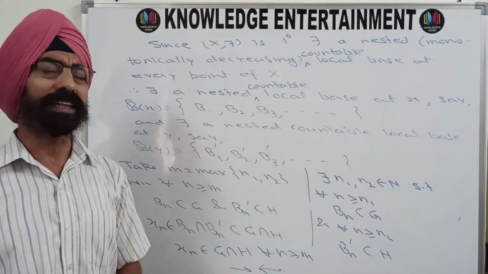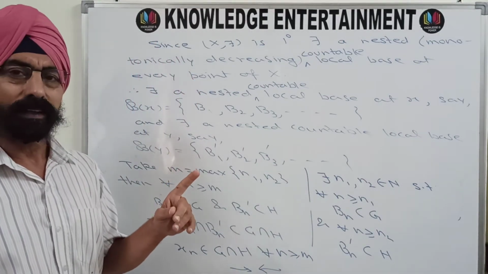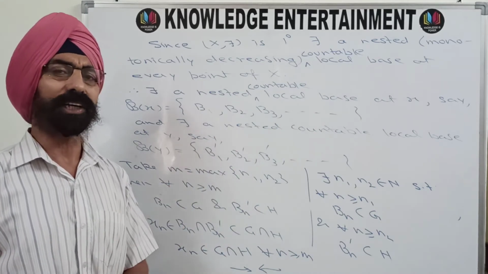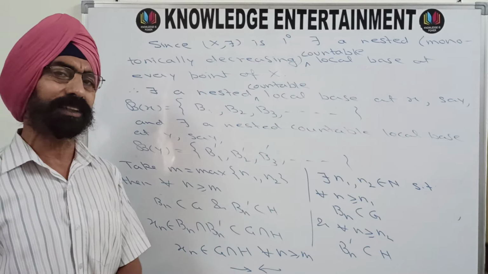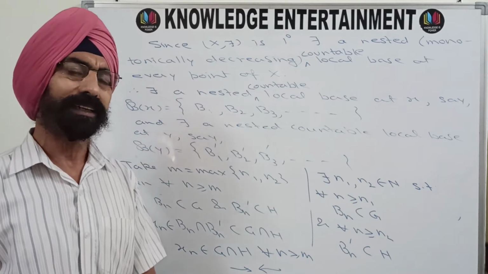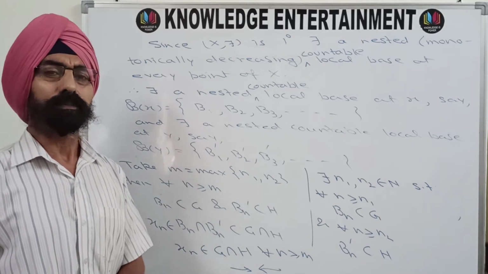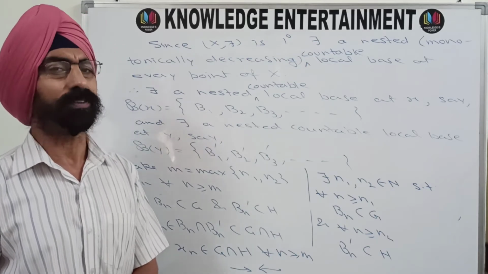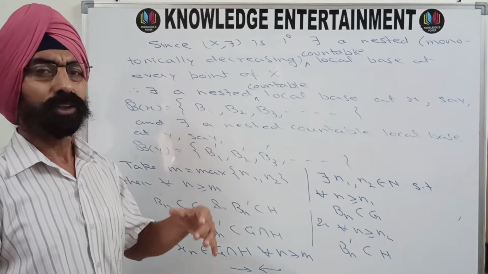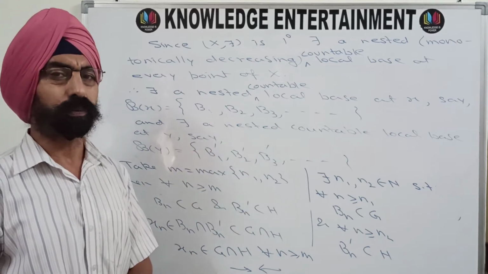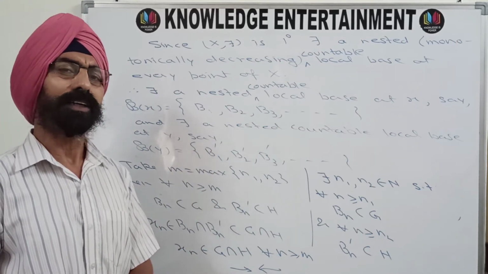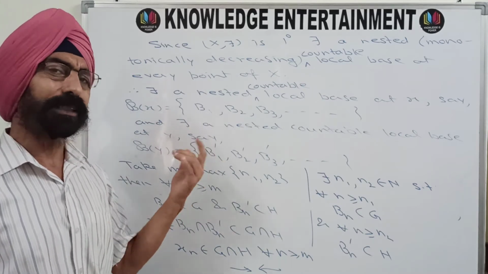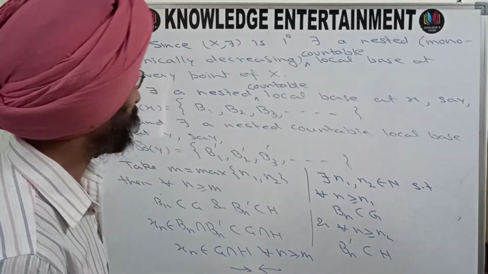Why? Because you are given that every convergent sequence converges to a unique point, and here your sequence xn converges to two distinct points x and y. This contradiction arises because our supposition was wrong. What we supposed is that the topological space is not a T2 space, not a Hausdorff space. So we are wrong. The topological space must be Hausdorff, must be a T2 space.